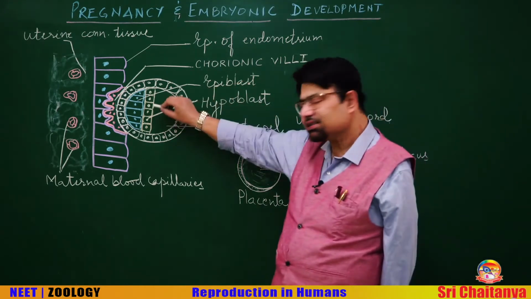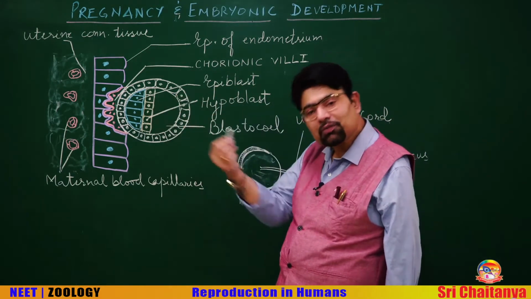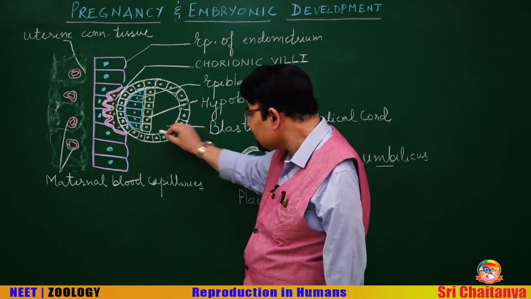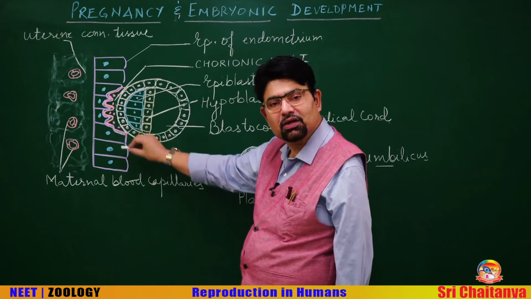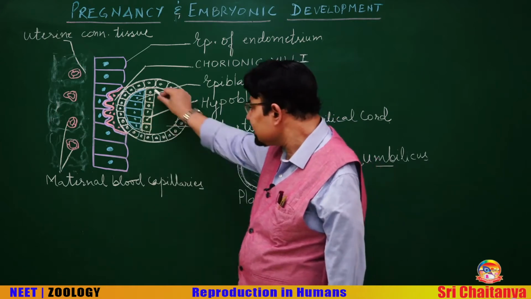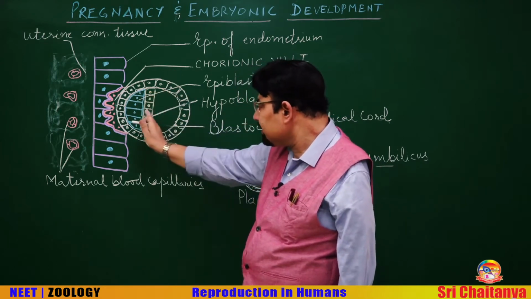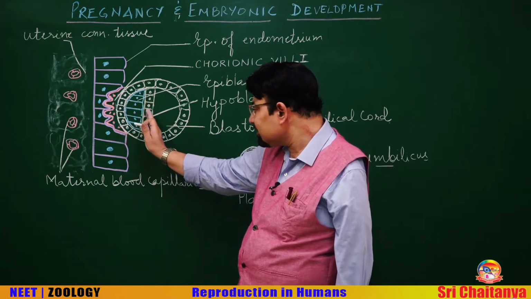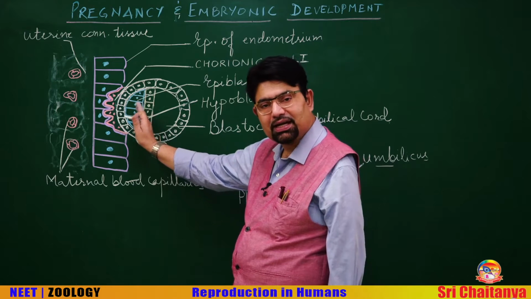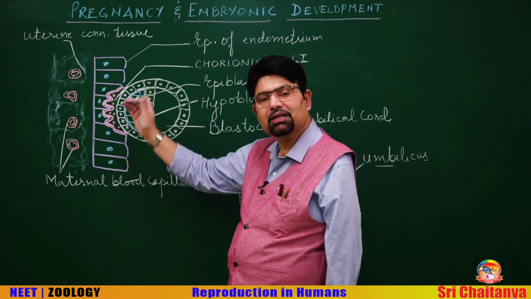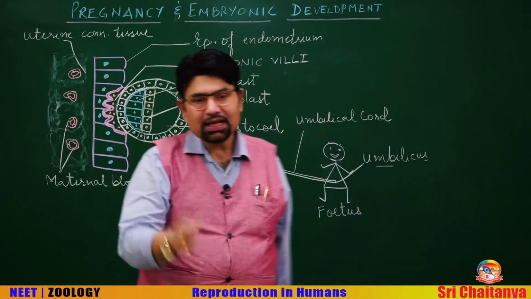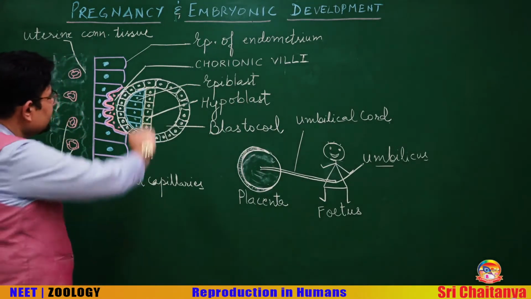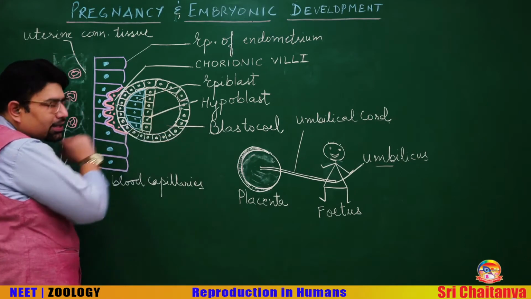Identify this structure. Try to recall from the previous lecture, the previous video, what is this? And yes, you are right, this is a blastocyst. With a little change here, the inner cell mass has been differentiated into two layers, the one yellow color that you see here, hypoblast and epiblast. And in the previous diagram, we have seen that as an inner cell mass. Apart from that, this one is the trophoblast.